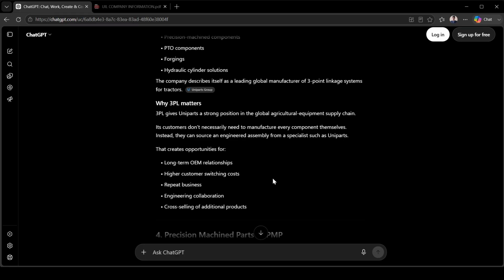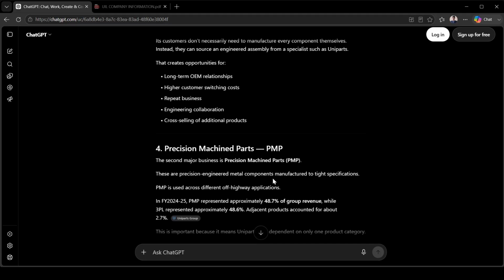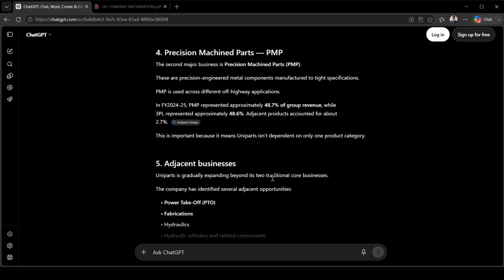Why does 3PL matter? It gives the company a strong position in the global agricultural supply chain. Its customers don't necessarily need to manufacture every component themselves. Instead, they can rely on Uniparts' engineering, and that creates opportunity for long-term OE relationships, high customer switching costs, repeat business, engineering collaboration, and cross-selling of additional products. Next, precision machine parts, PMP.